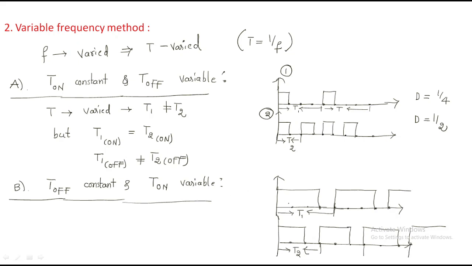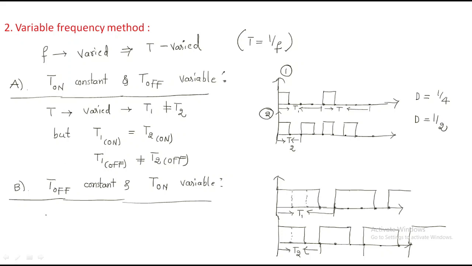So if you observe here, on time period is 3 sessions, half time period is 1 part. Here on time period is 2, half time period is only 1. Half time period is same, but on time period is different. It will be repeated like this. Understand?